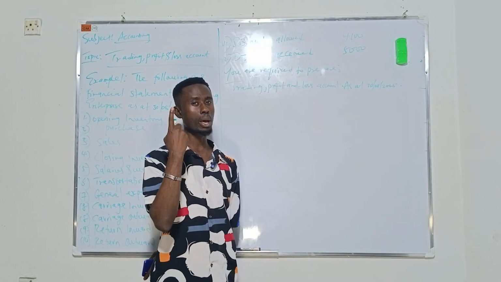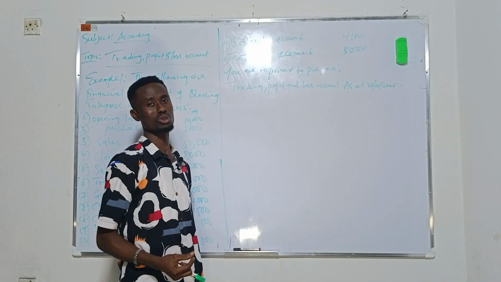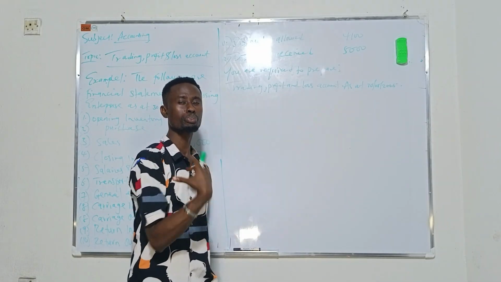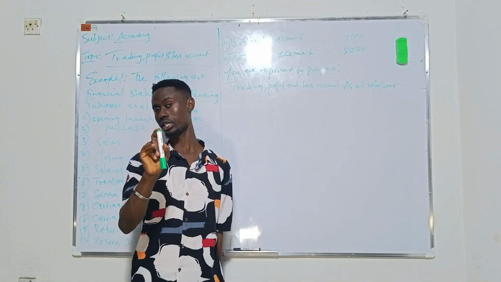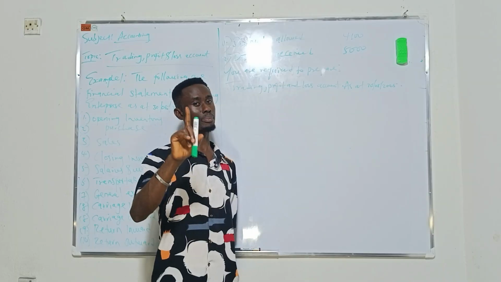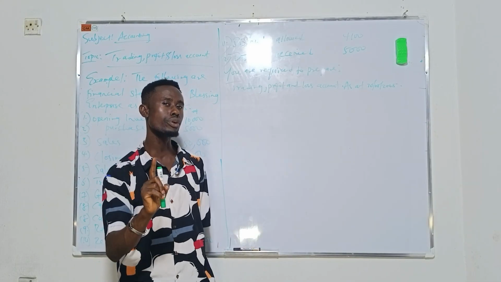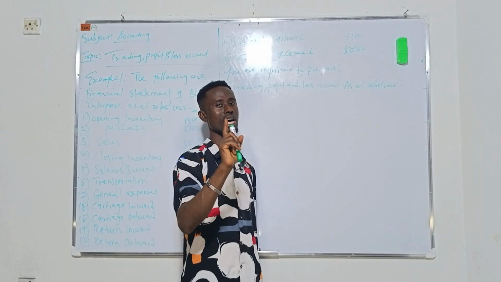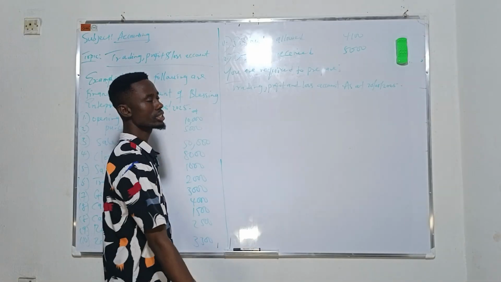Discount is given by the seller to the buyer to enable him to pay promptly. If the price of this marker is 200 and as a customer I'm being asked to pay 150, the extra 50 is what is giving us a discount. Then we have what we call discount received.